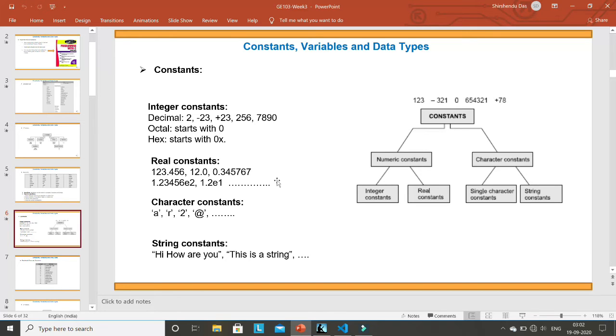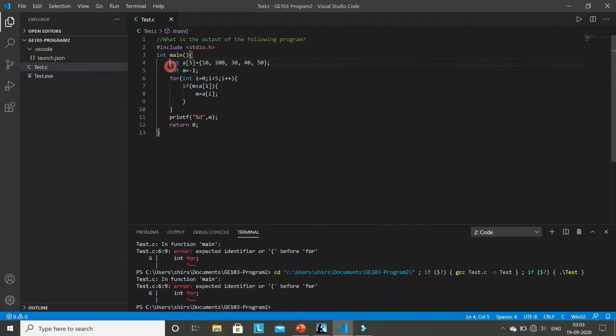Now the integer constants also have different parts. An integer constant can be of decimal type. If you write 2, minus 23, plus 23, these are decimal values. But you can also write a constant starting with 0x. If you start any constant with 0x, then it is not decimal, it is a hexadecimal value. If you start anything with 0, then it is an octal value. You can read all these things from the book, and there are a lot of examples given in the book of the different types of constant. Let me show you a small example here. I'm deleting this code.